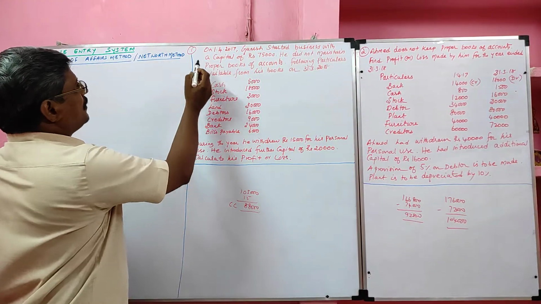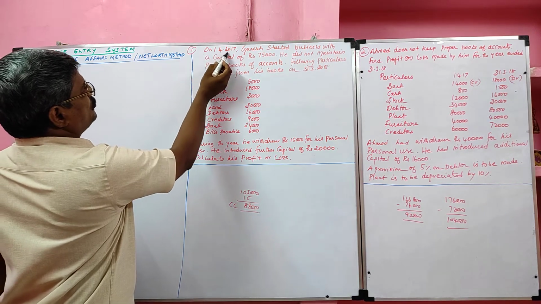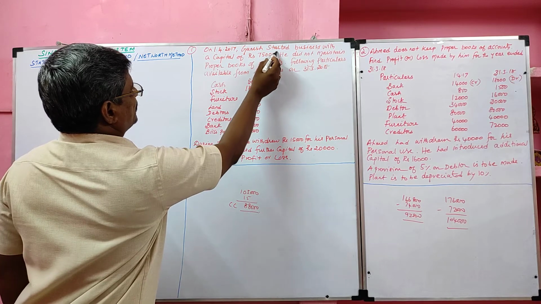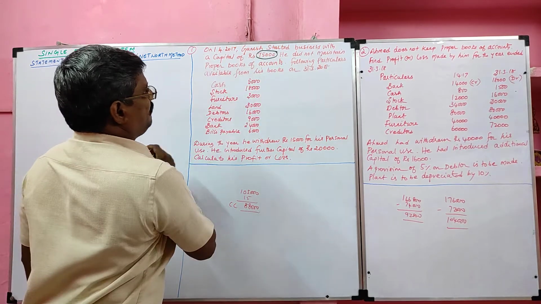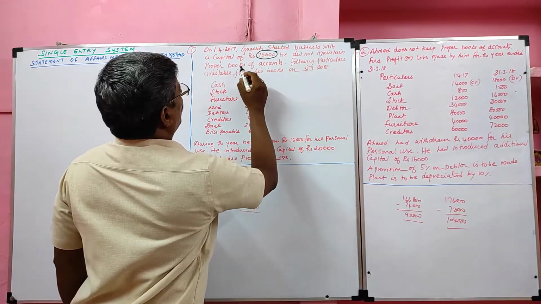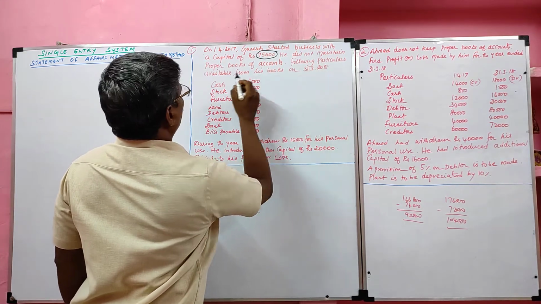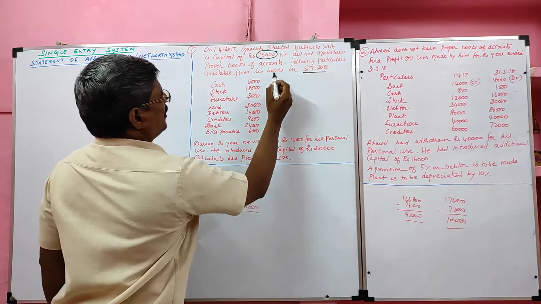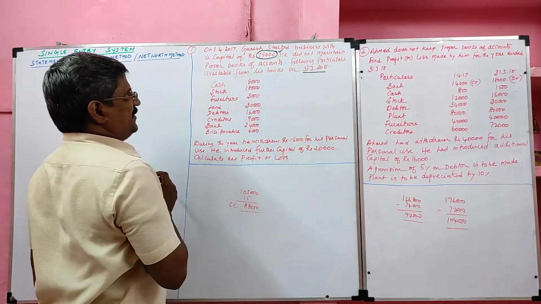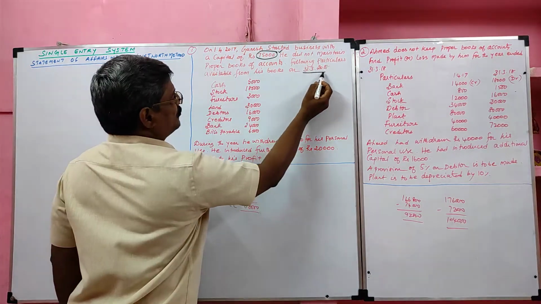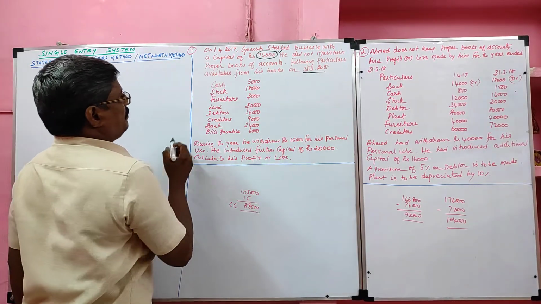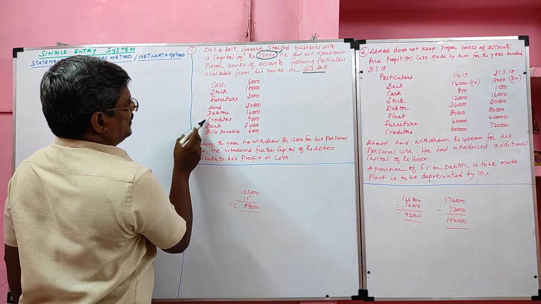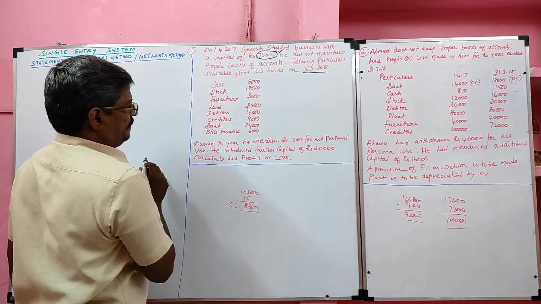First problem. On 1st April 2017, Ganesh started business with the capital of rupees 75,000. So opening capital is given. He did not maintain the proper books of accounts. Following particulars are available from his books on 31st March 2018. So opening capital is given, 75,000. On 31/3/2018, his position was given: cash, stock, furniture, land, debtor, creditor, bank, bills payable.